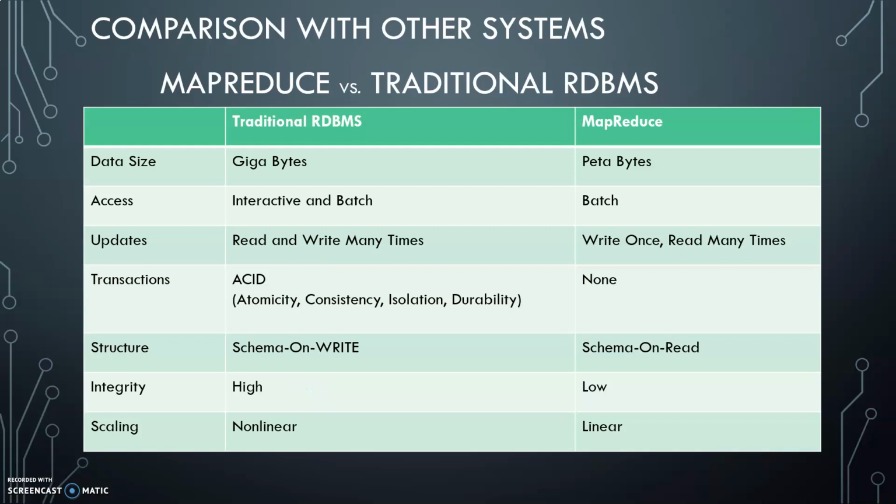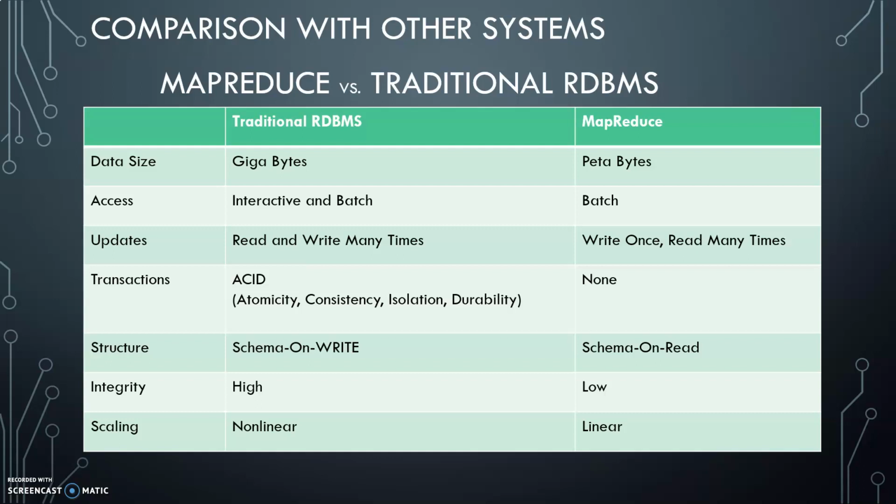Now let us try to make use of Hadoop's MapReduce and compare it with the other traditional systems. First, we are already working with the traditional database management system, and we have seen how traditional RDBMS is more advantageous than the usual traditional file system.